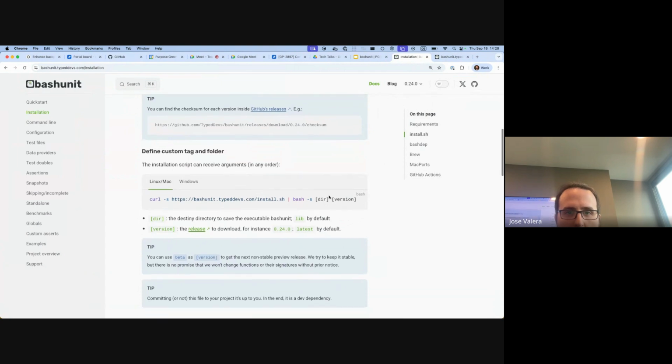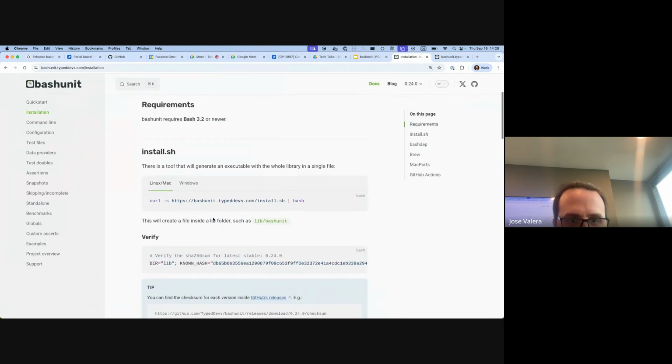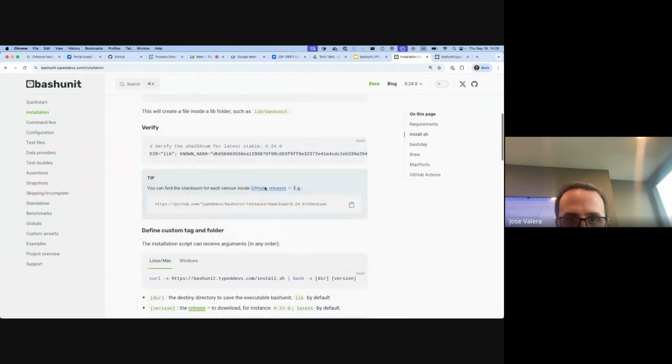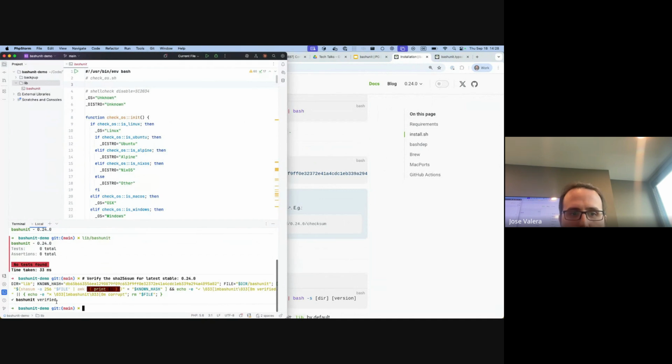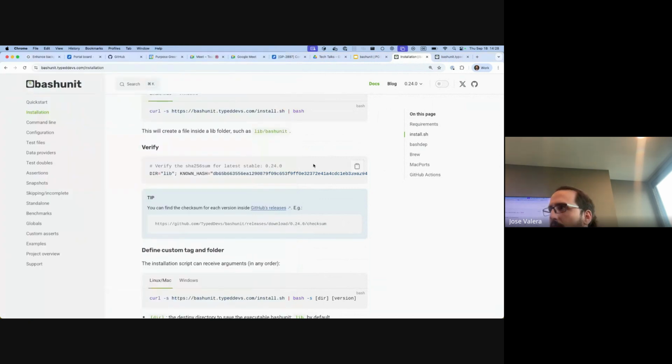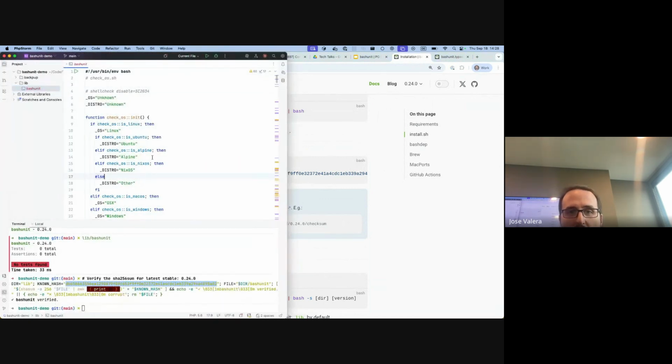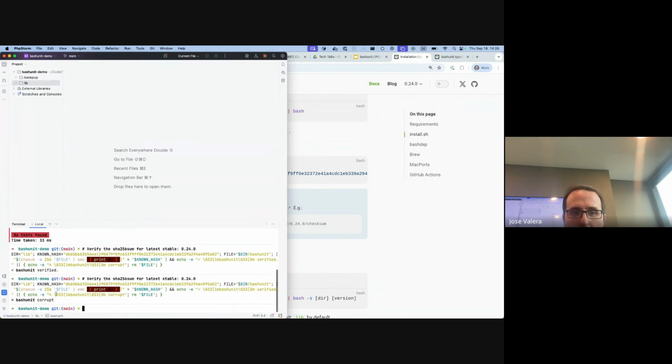So let's do the installation, verify. We can also copy this to verify the signature that the script is exactly bashunit. This verifies the checksum, that this is exactly what was signed by me here on the website. Okay. So if someone changes this, because this is bash, if someone changes this to Chema, right now it's corrupt. Oh. Right? Because someone changed it. And also, it removes the script.